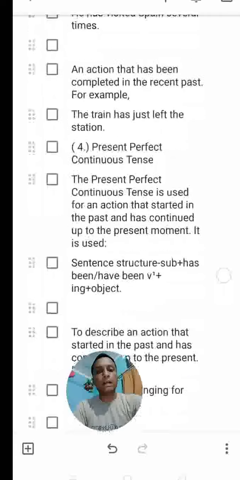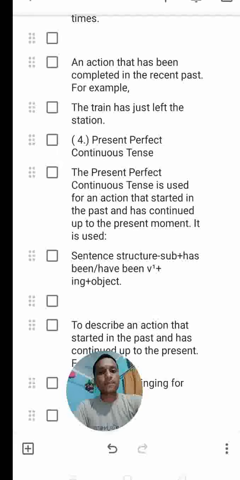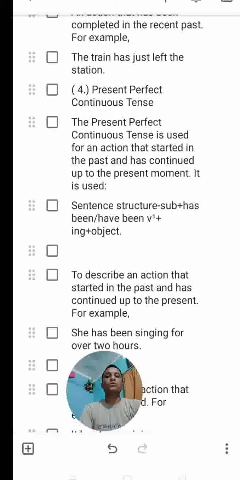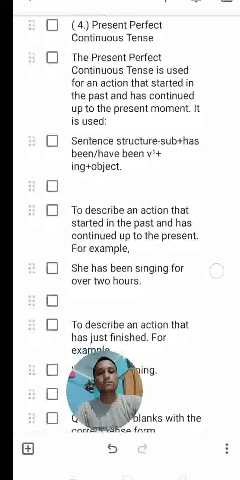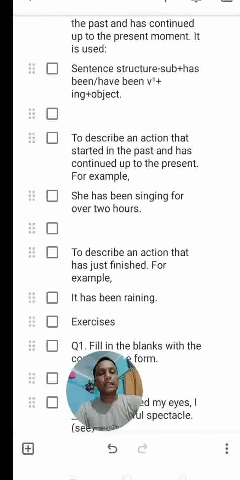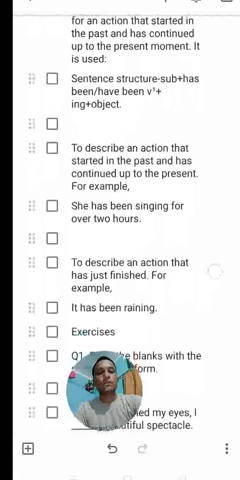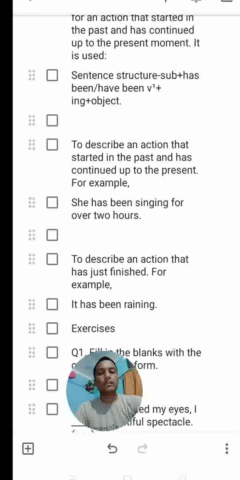Then comes the fourth part, present perfect continuous tense. Present perfect continuous tense is used for an action that started in the past and has continued up to the present moment. Okay, the structure for present perfect continuous tense is subject, then has been or have been, then the first form of the verb with ing, and then the object.